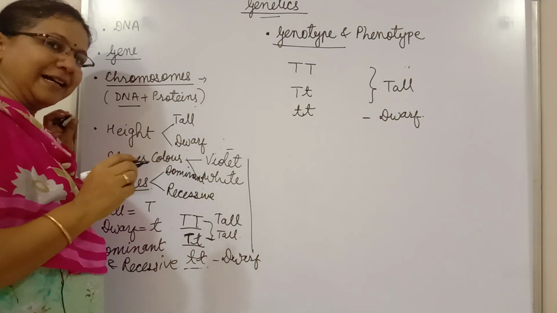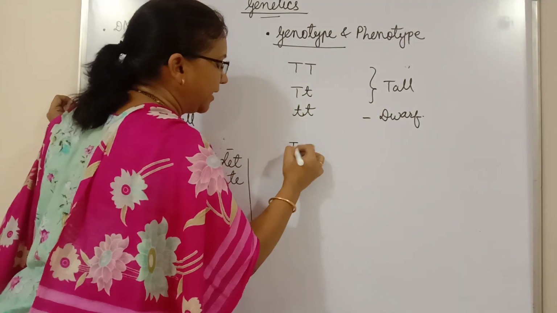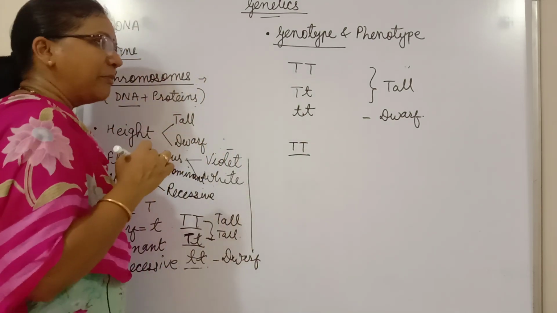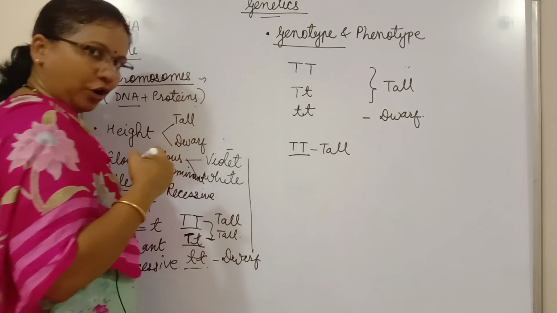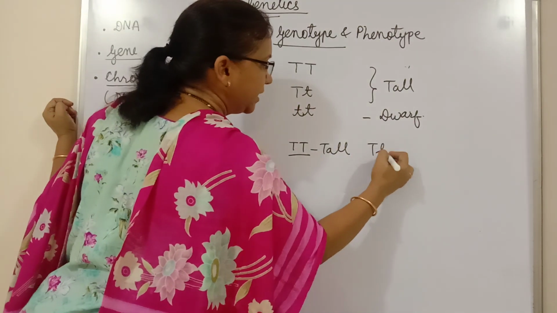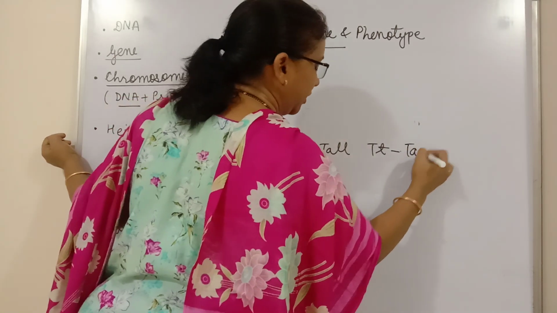Okay. Let us see an interesting fact. Suppose I write this. Which type of individual will it be? You will say, ma'am, it will be a tall individual. What is this? Again, it will be a tall individual, of course.